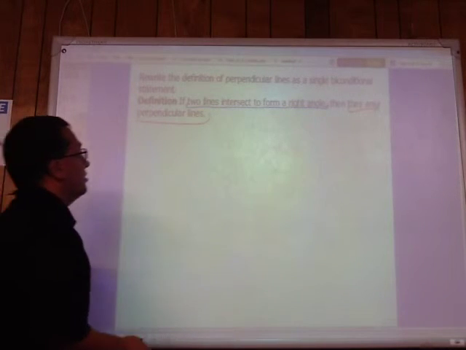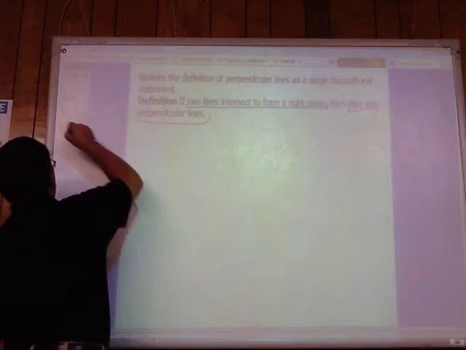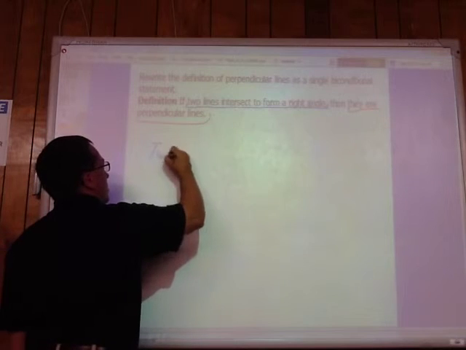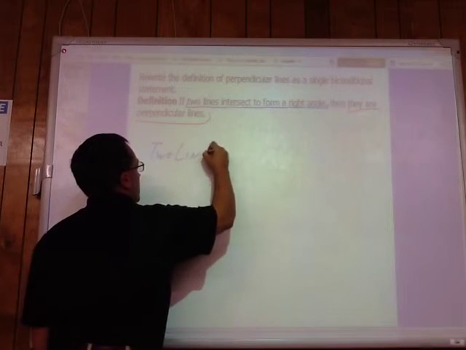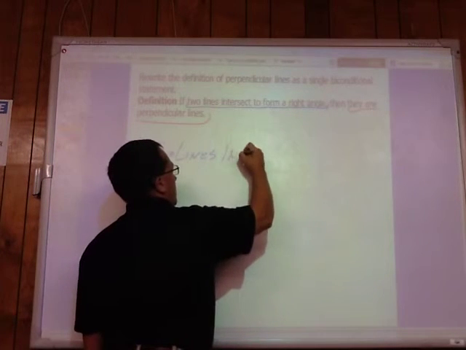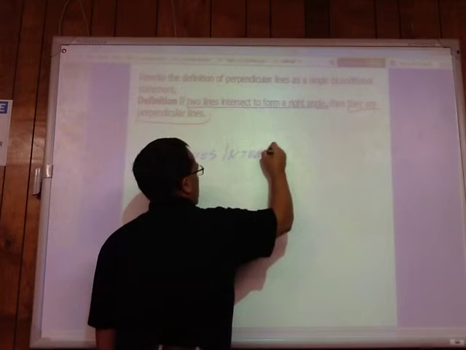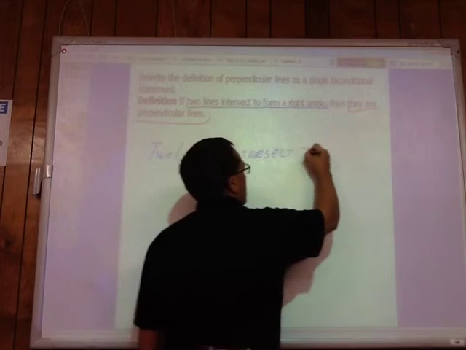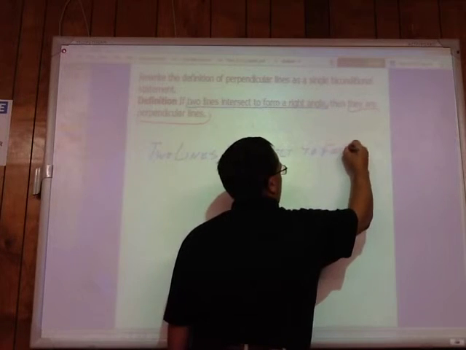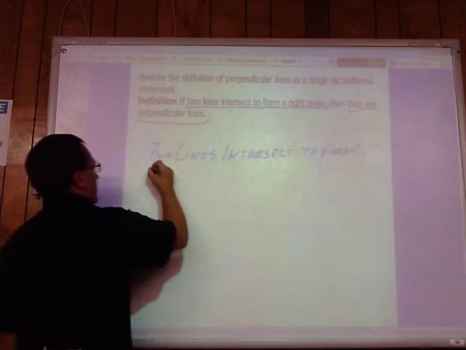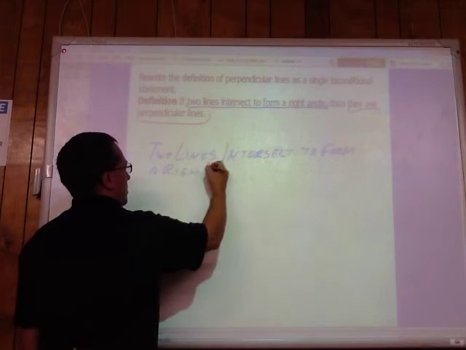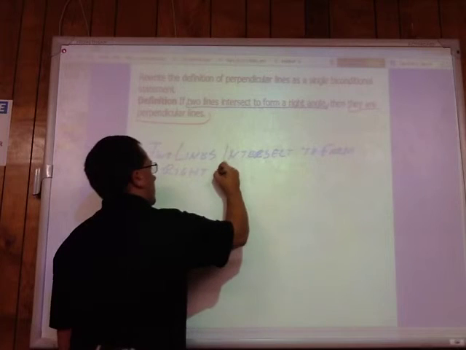And we can write this like so. P, hypothesis, two lines intersect to form a right angle.